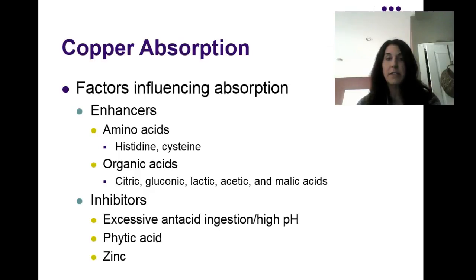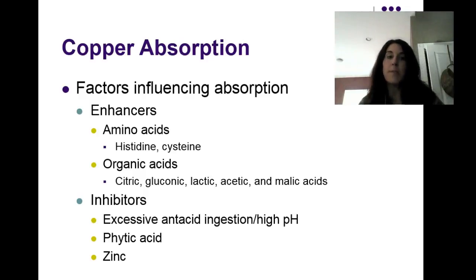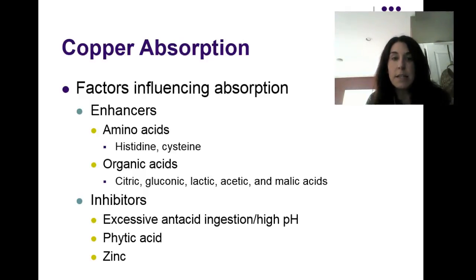Factors that influence absorption, first of all, enhancers: the amino acids histidine and cysteine, organic acids, citric, lactic, acetic, and malic acids, gluconic acid as well. Inhibitors: excessive acid ingestion. So if you're taking a lot of calcium carbonate, you will interfere with the pH that's needed for the absorption of copper. Phytic acid also interferes, as well as zinc.